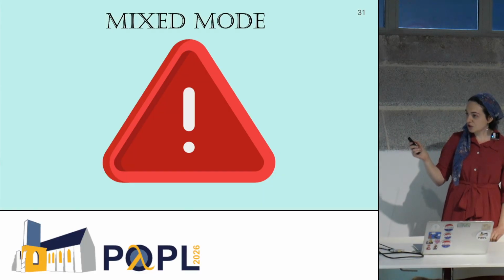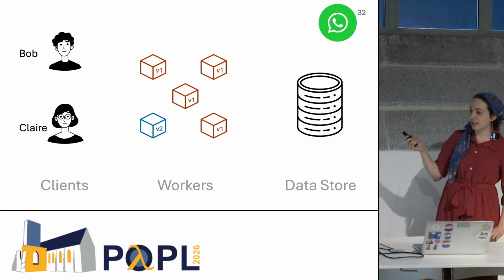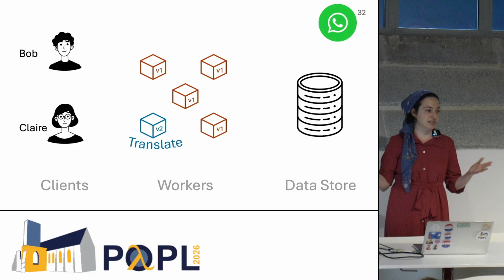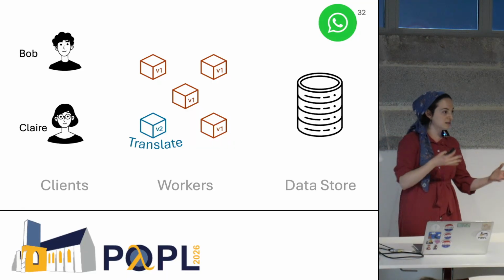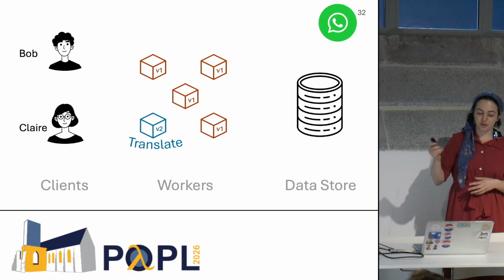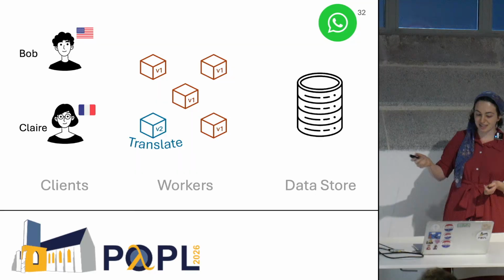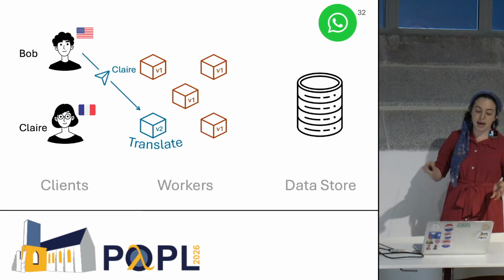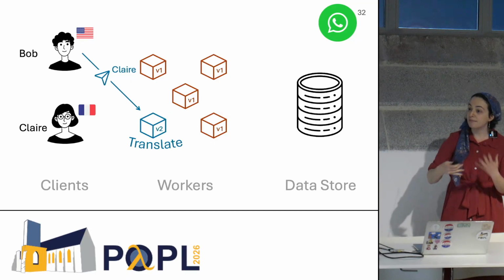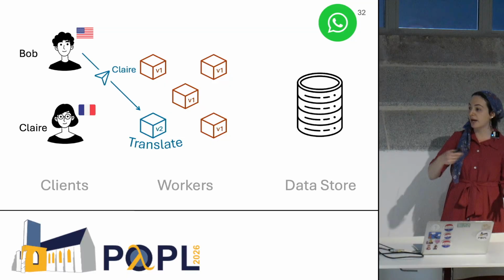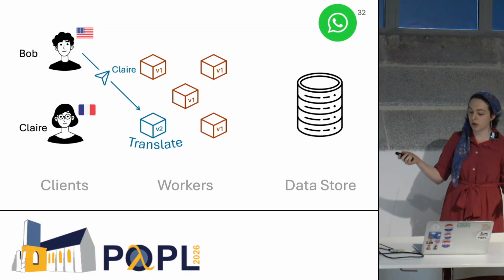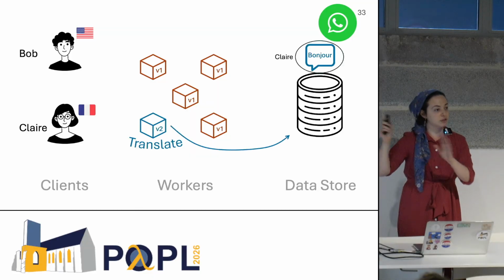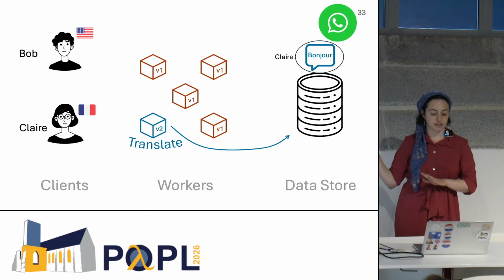Now, to demonstrate why, let's go back to our WhatsApp service. So let's say that we're updating WhatsApp so that it automatically translates a message to the recipient's native language. OK, so we have Bob in America and Claire in France. And Bob sends a message to Claire in English. And we're doing a rolling update. It's mixed mode. So his message gets routed to a new version worker. So as per the update, it will automatically translate that and puts the translated version in Claire's inbox.